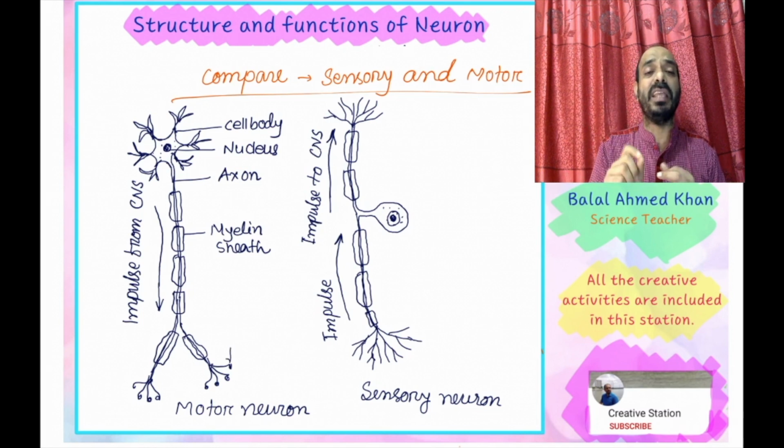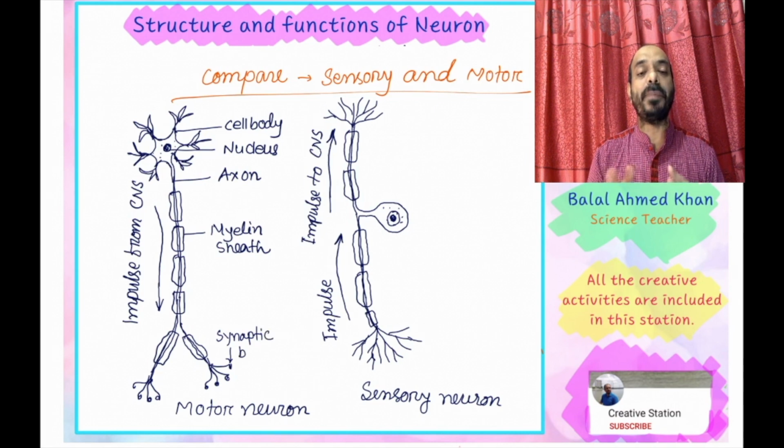Now I am trying to label the basic parts: cell body, and inside the cell body contains a nucleus, axon, myelin sheath covering the part, and synaptic button. With the help of this button, they connect with the synapse, they connect with the dendrite of another neuron cell. In this way, they complete their activities.